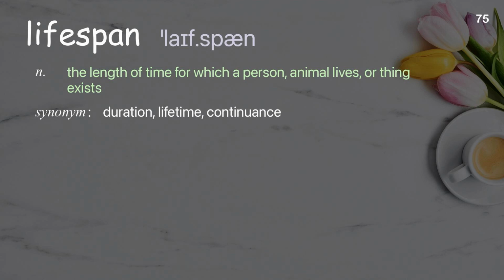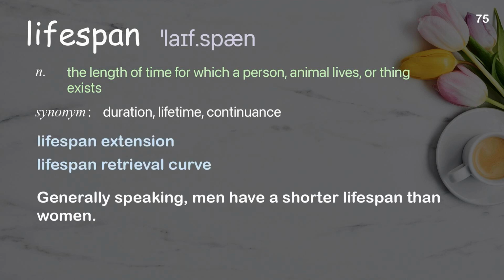Lifespan: The length of time for which a person or animal lives, or thing exists. Examples: Lifespan extension. Lifespan retrieval curve. Generally speaking, men have a shorter lifespan than women.